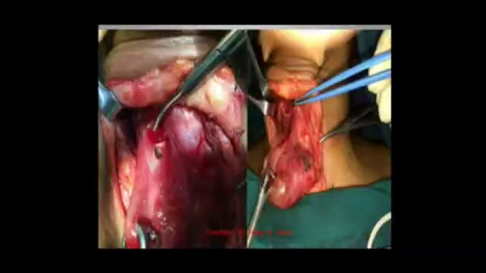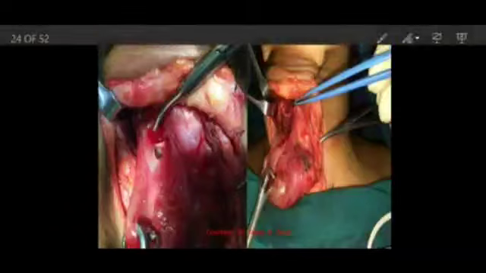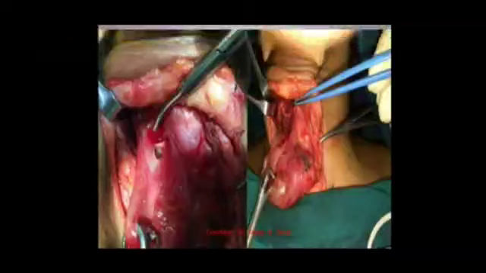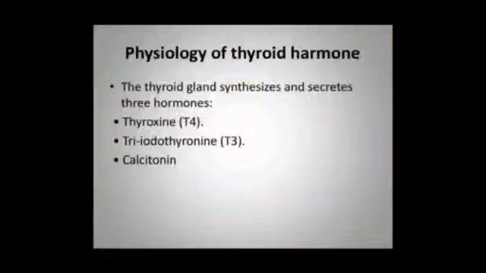You can't use unipolar because it can dissipate heat and cause damage to surrounding structures. As we discussed, the recurrent laryngeal nerve and the thyroid vessels, superior and inferior, are very close to the thyroid and can be damaged. So it's better to use bipolar cautery when you are using it for dissection.